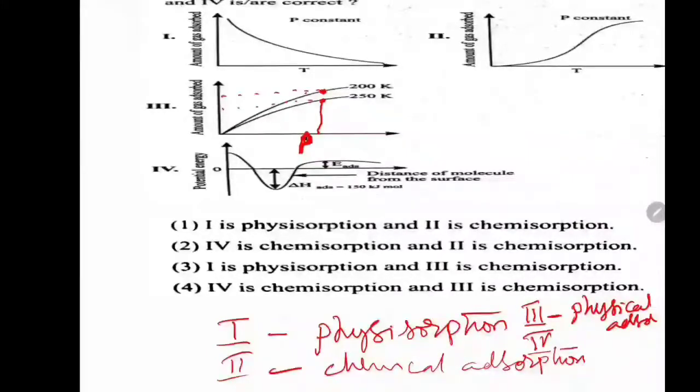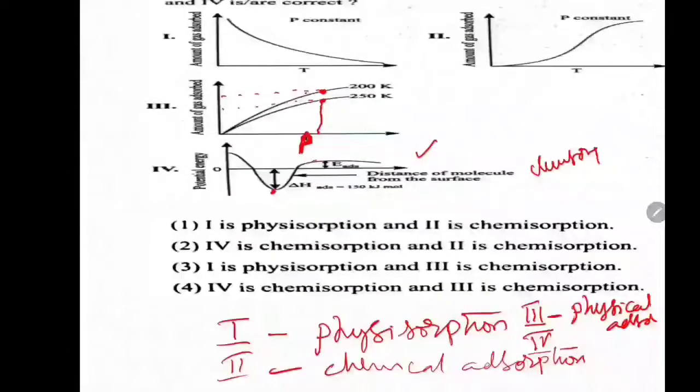Here the bond is formed. So further it moves closer, then what happens? The potential energy increases. This is for the chemical bonding. This is a graph related to chemical bonding. This is chemisorption. Since in chemisorption, this chemical bond is forming. So 4 is chemical adsorption.